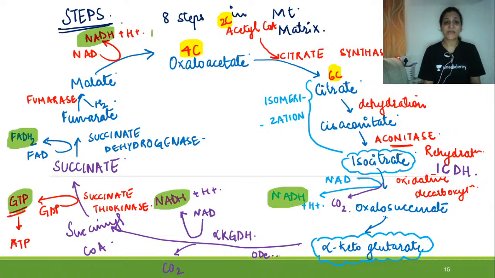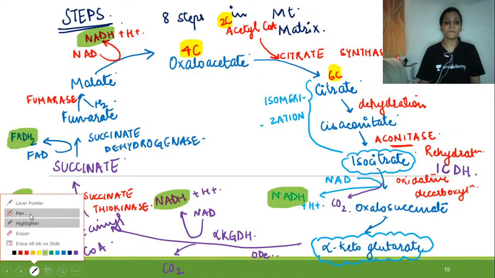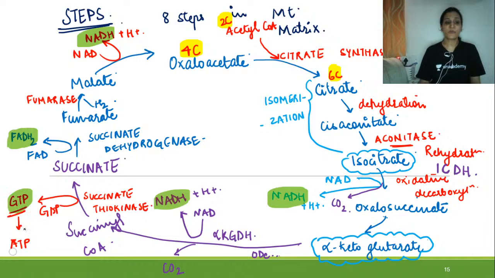So how many steps have we seen till now in the Krebs cycle? It is made up of majorly 8 steps.